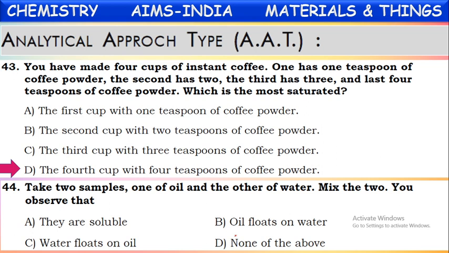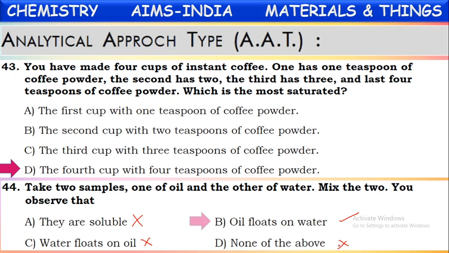If you mix one into another, they form two separate layers. The one with lighter density will float and the other one with the heavier density will sink into water. Now, out of these two, water is heavier and oil is lighter. Let us see the correct option. They are soluble? No, it is wrong. Oil floats on water, it's correct. Water floats on oil? No, because water is heavier than oil. None of these, this is also wrong.